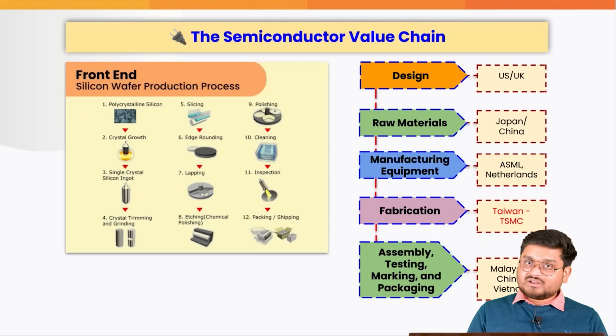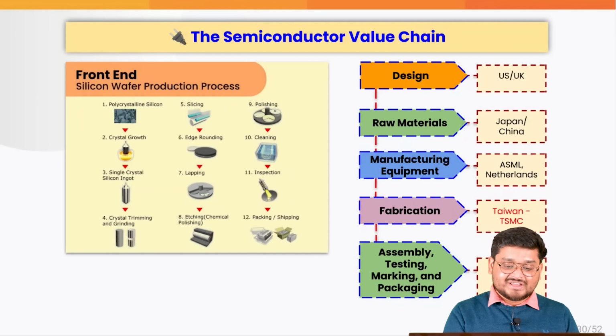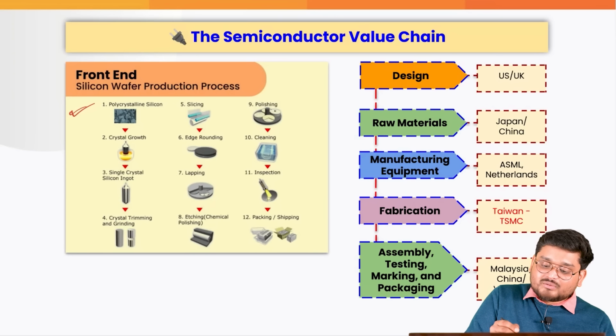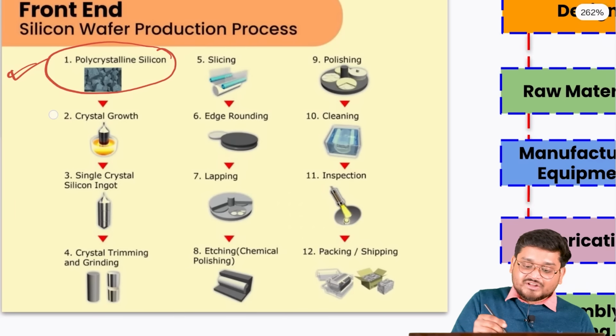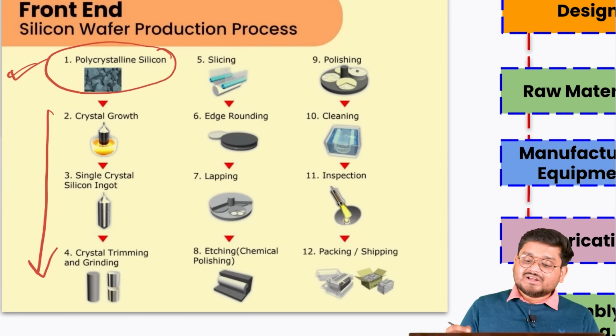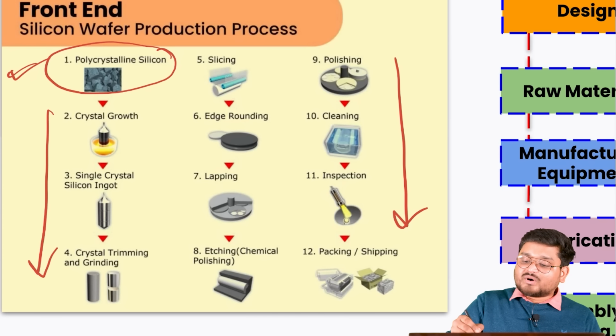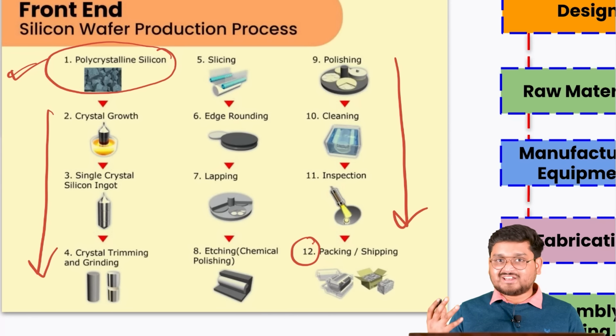Firstly, when we talk about the semiconductor, guys, a semiconductor is actually made from polycrystalline silicon. Then it is refined through various processes. Finally, when we talk about the entire process, it takes around 12 to 14 steps.